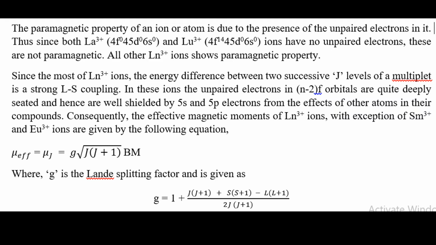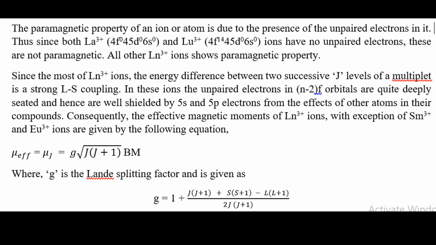Consequently, the effective magnetic property of lanthanide ions is given by the following expression. For samarium 3+ and europium 3+, this equation is not valid, and the equation is general for the others.